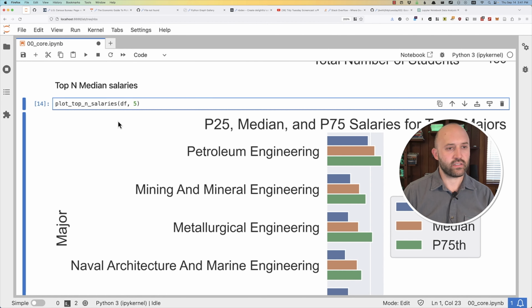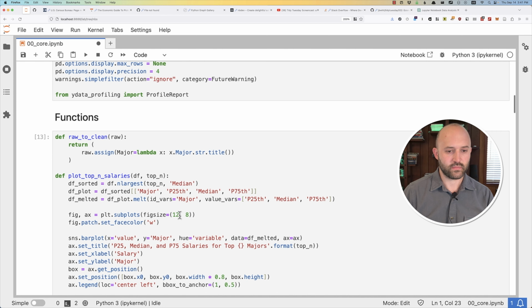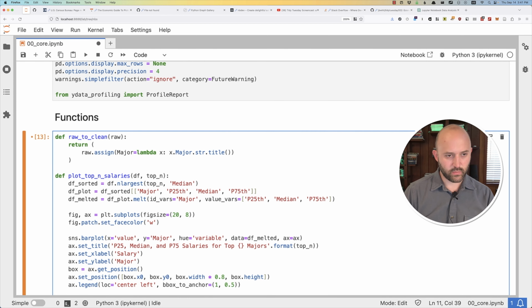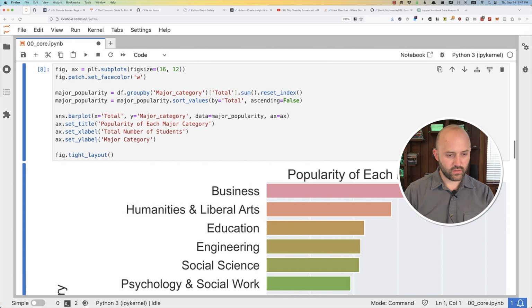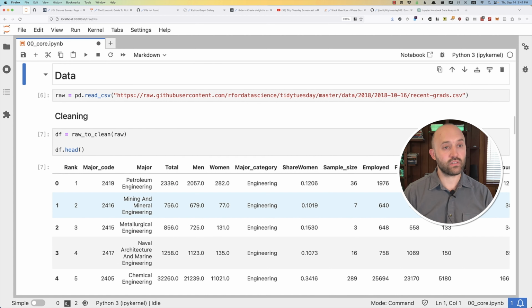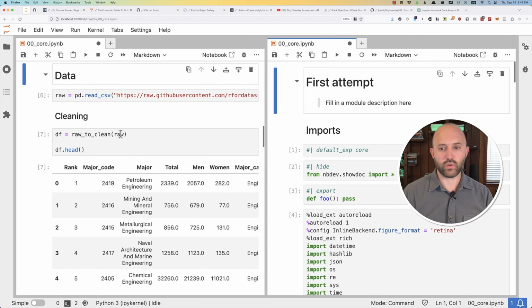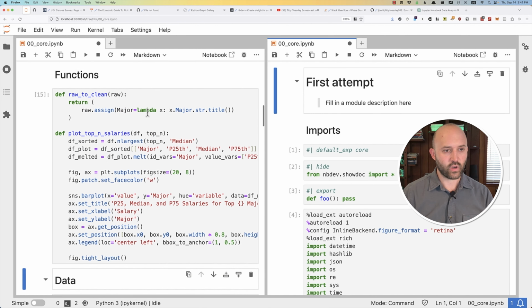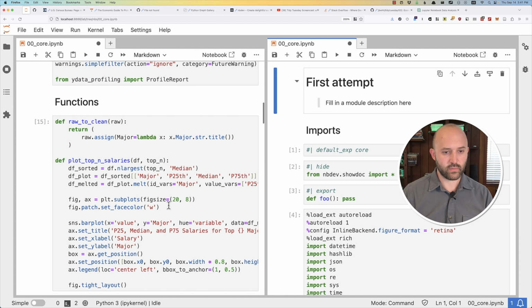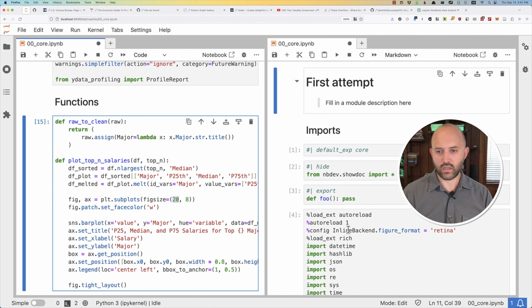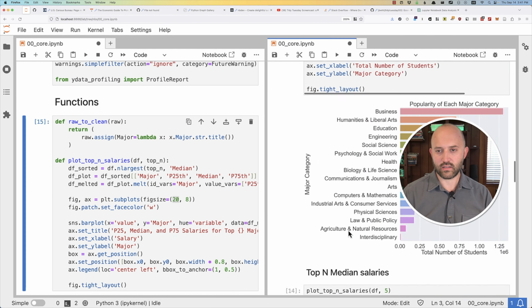Oh, that's right. I did it as 20. That's what it was. I should make this a parameter that's passable to the thing. Oh, this is a really fun thing. I will do this. I want a new view for this notebook. So up here on this, I will actually make this 20, and this is a shared notebook.